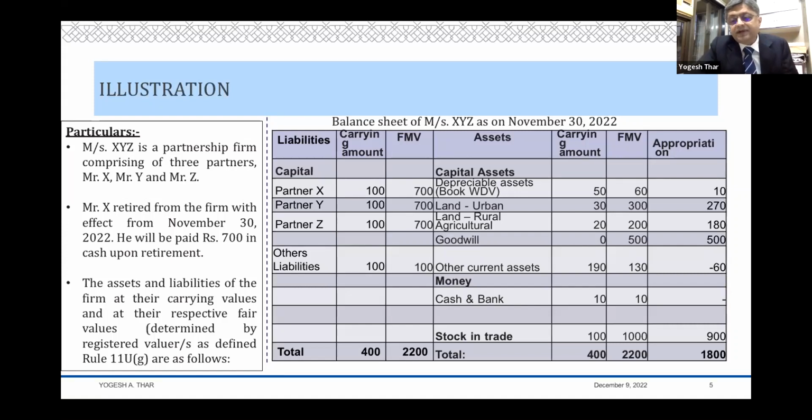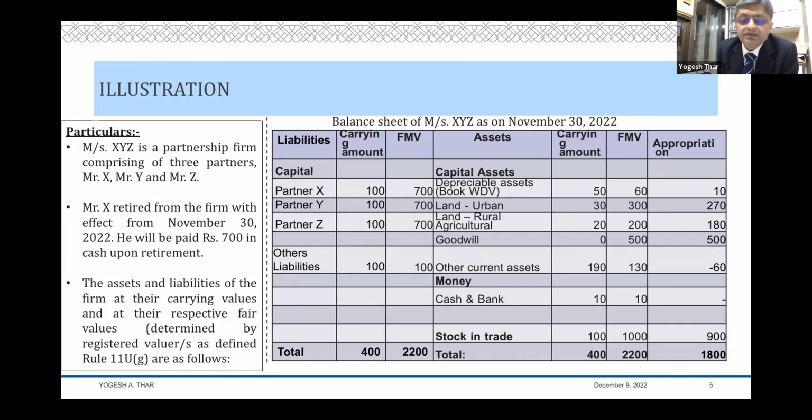And on the last final column on the right hand side, you have the amount of revaluations. So depreciable assets 60 minus 50, 10 rupees is the revaluation. Urban land, which was 30 rupees in the books, is now 300 rupees, so 270 is the revaluation amount, and so on and so forth. So total revaluation amount is 1800.